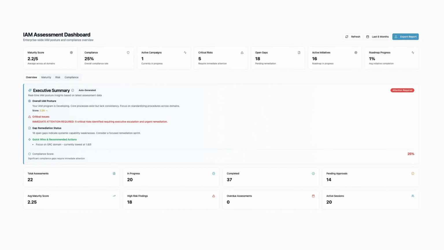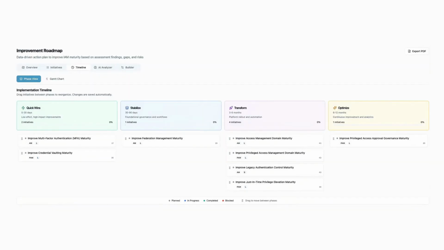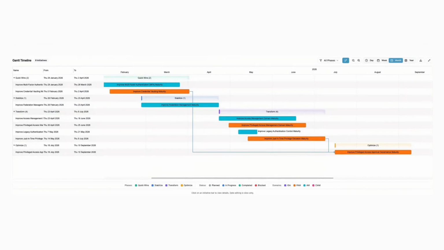AssessX automatically converts identified gaps and risks into prioritized recommendations. These recommendations are then structured into a phased implementation roadmap, aligned with organizational priorities. All roadmap initiatives remain directly linked to the assessment findings that generated them.